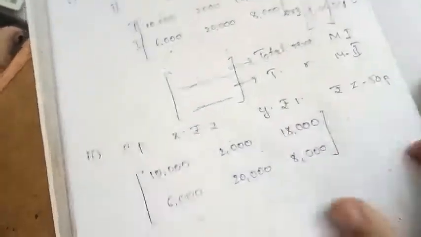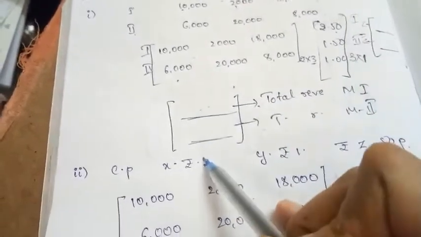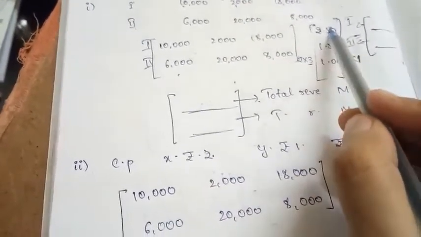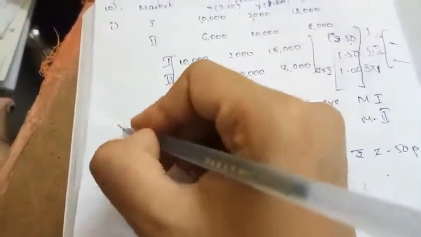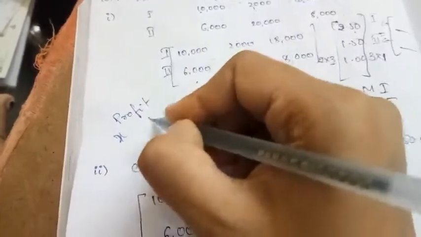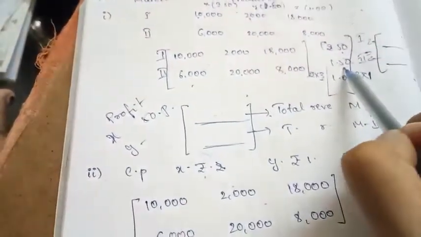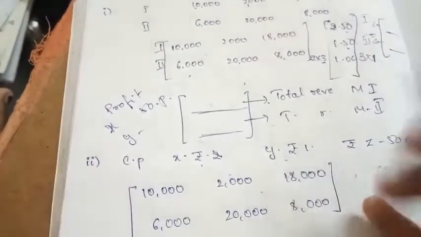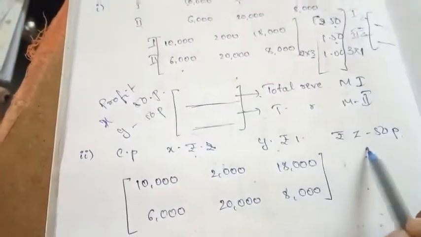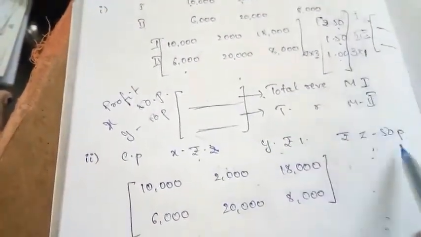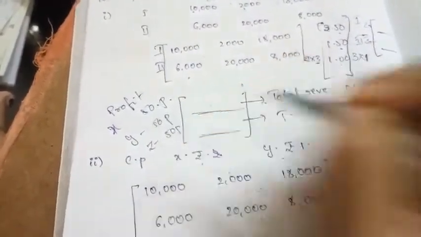Now let us see how much profit there is. This is the selling price and this is the cost price of product X. Selling price is 2 rupees 50 paisa, cost price is 2 rupees. So what is the profit of X? It is 50 paisa. What about Y? Selling price is 1 rupee 50 paisa, cost price is 1 rupee. The profit is also 50 paisa. Again Z, selling price is 1 rupee, cost price is 50 paisa. So what is the profit of Z? It is also 50 paisa.